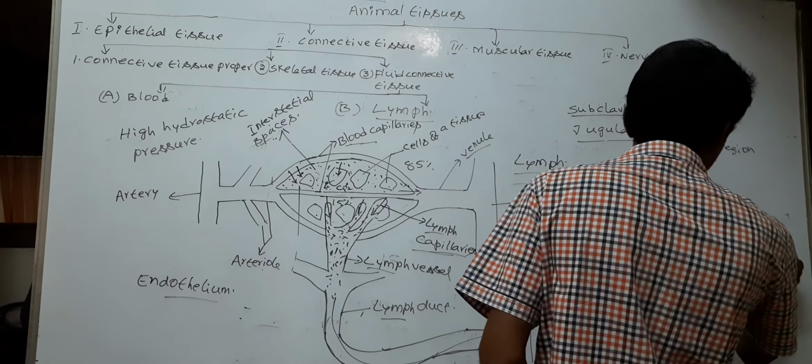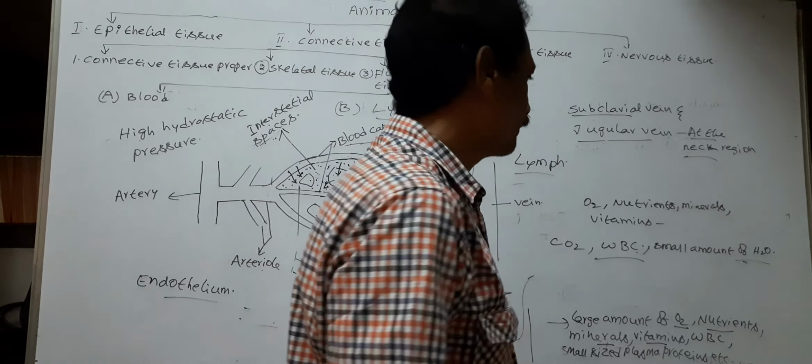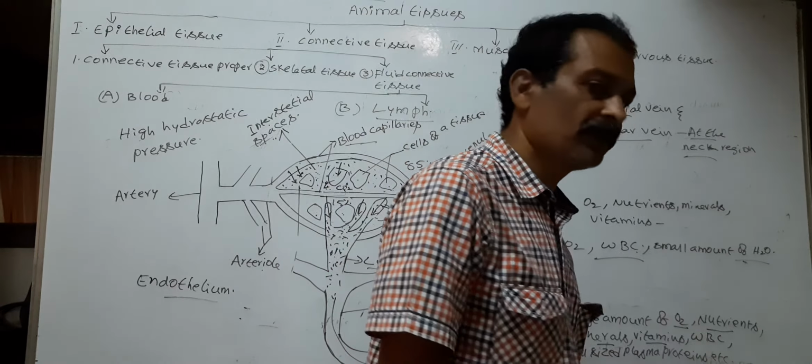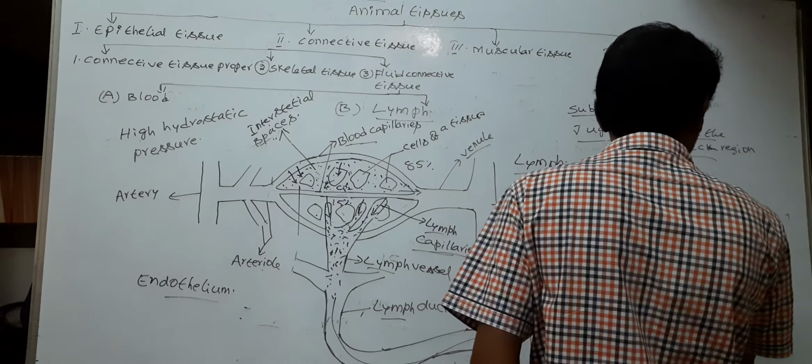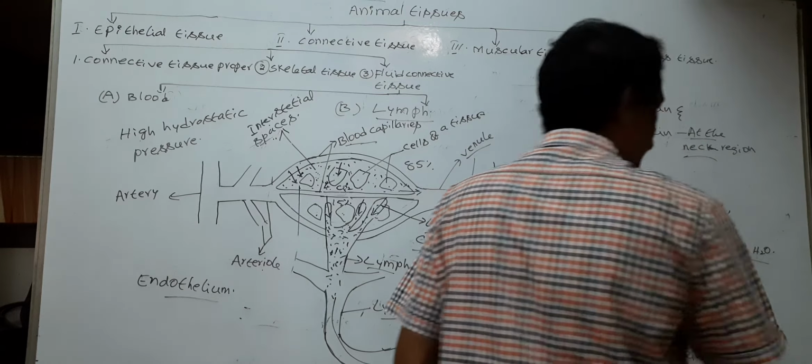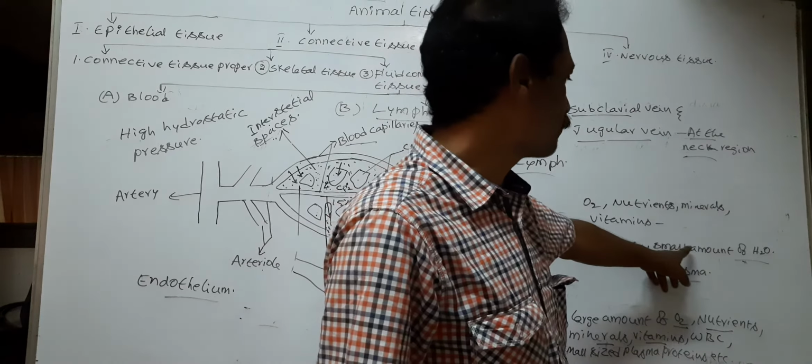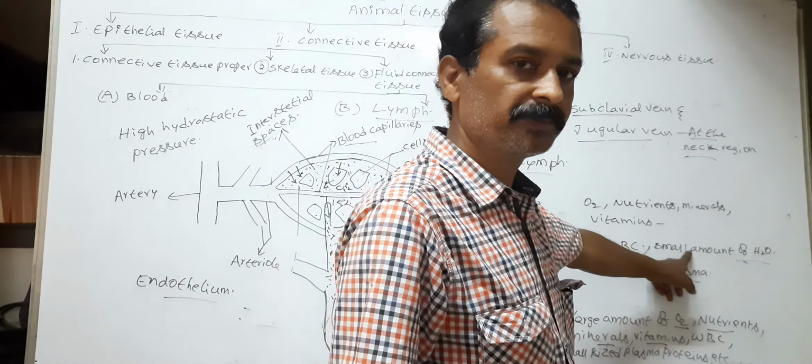The fluid-like substance in the lymph is called plasma. Plasma of the lymph contains a small amount of water.